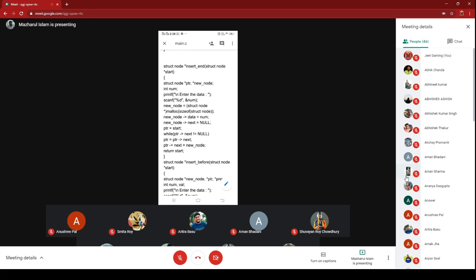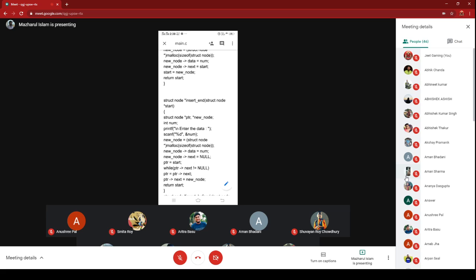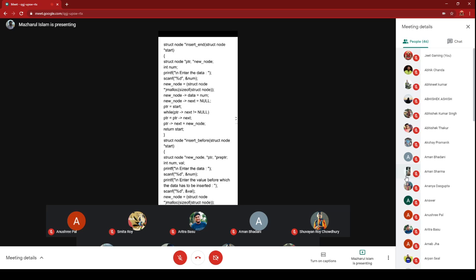So all these three functions I have discussed here return the address of the first node. That is why in the prototype declaration or function definition of each and every function, the function is returning the address. So up to this, is everything I have explained clear to you or not?